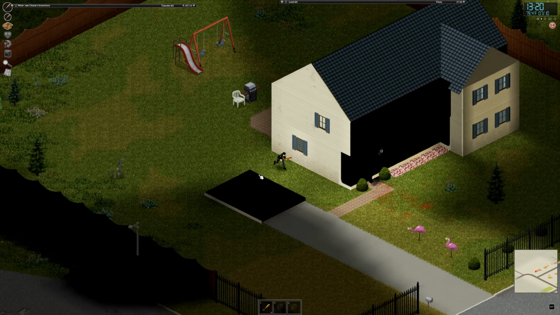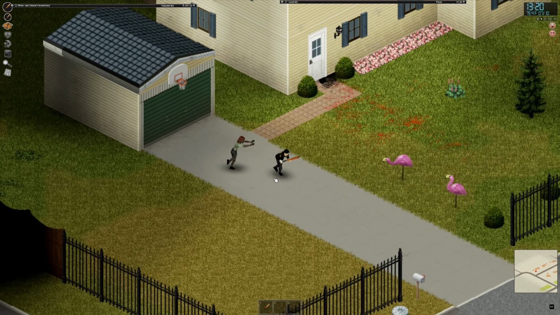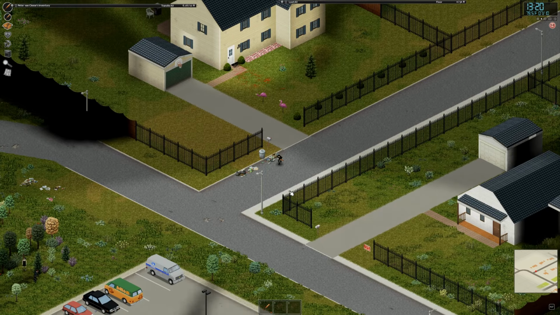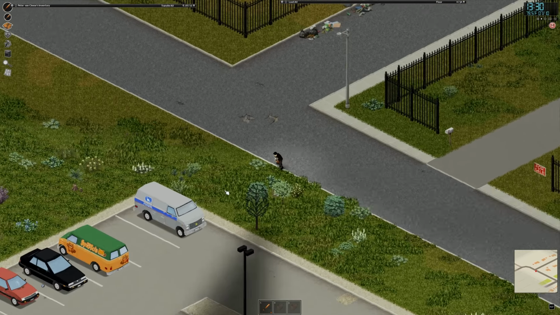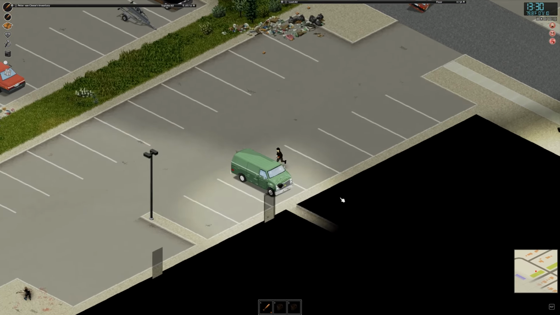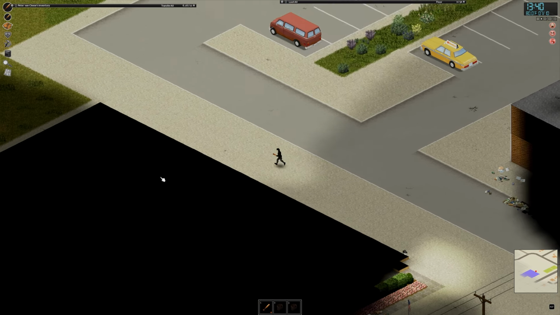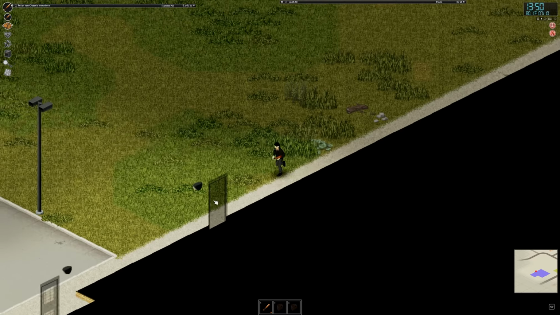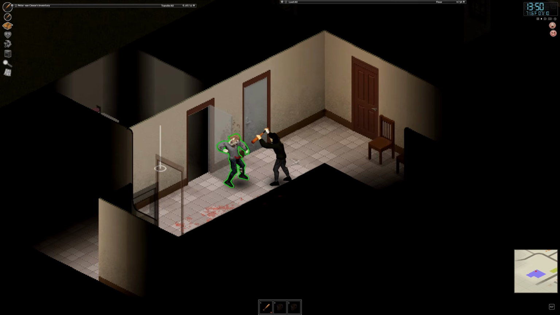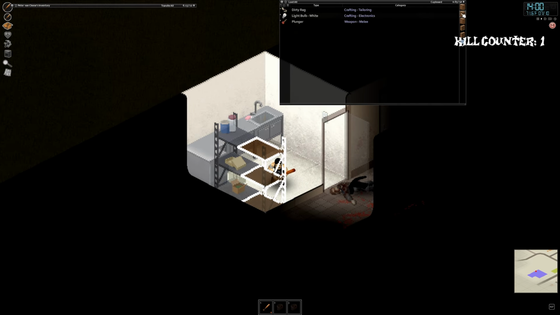Now, for the rest of the playthrough, I did not make any changes. I just kept going to see how the next day would go and how the next thought would play out. So the next day, my focus was to go to the police station and grab some weapons. I unfortunately did not find a duffel bag or a backpack or really anything to store stuff temporarily, but that's okay. I mainly wanted to focus on having the means to defend myself or clear out a bunch of zombies quickly.